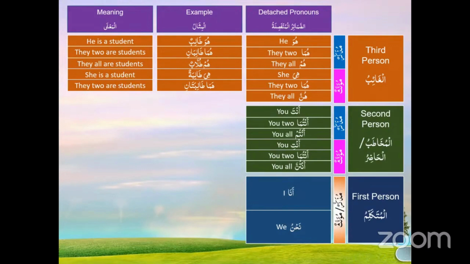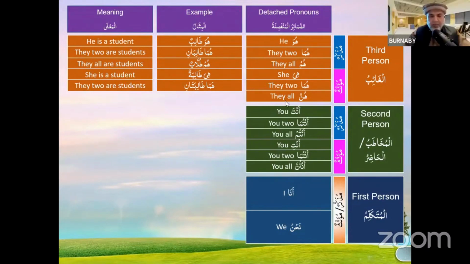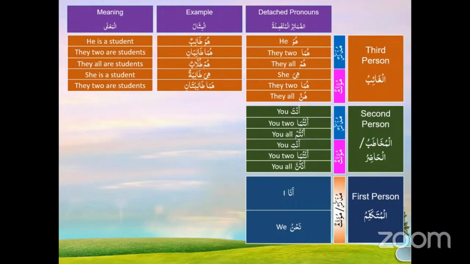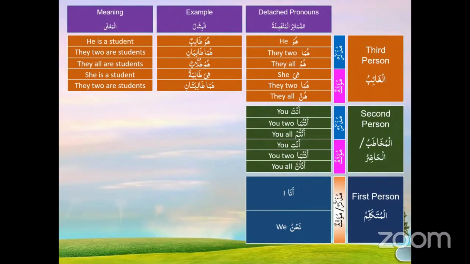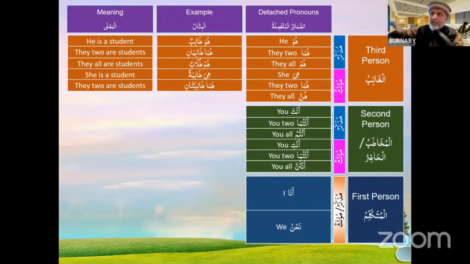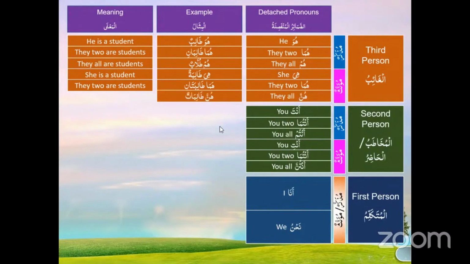Feminine. Okay. Now, if all of this is hidden from you and you only see huma talibatani, just by looking at that, can you tell me whether we're talking about male or female? Female. Why? Because you're going to see the tani. The tani will tell you that we're talking about two females. We'll say they two female. Is it third person or second person? Third person, because we're talking about they. They means somebody either far away or ghaib. Okay.